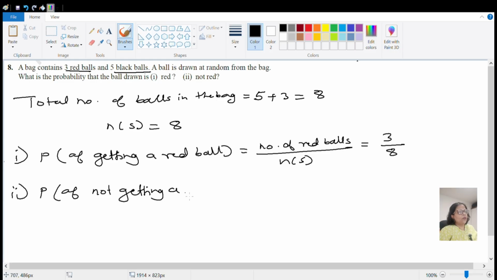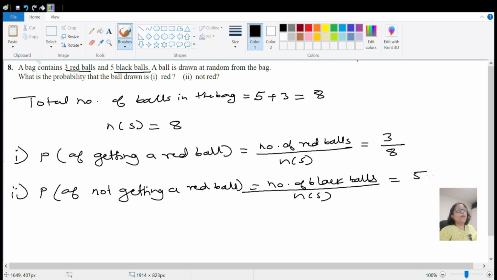Not getting a red ball, so if it is not a red ball, which ball is it? It is a black ball. So number of black balls upon n of S. Number of black balls is 5 upon total number of balls 8. This second part you can also do as P of E plus P of not E is equal to 1.